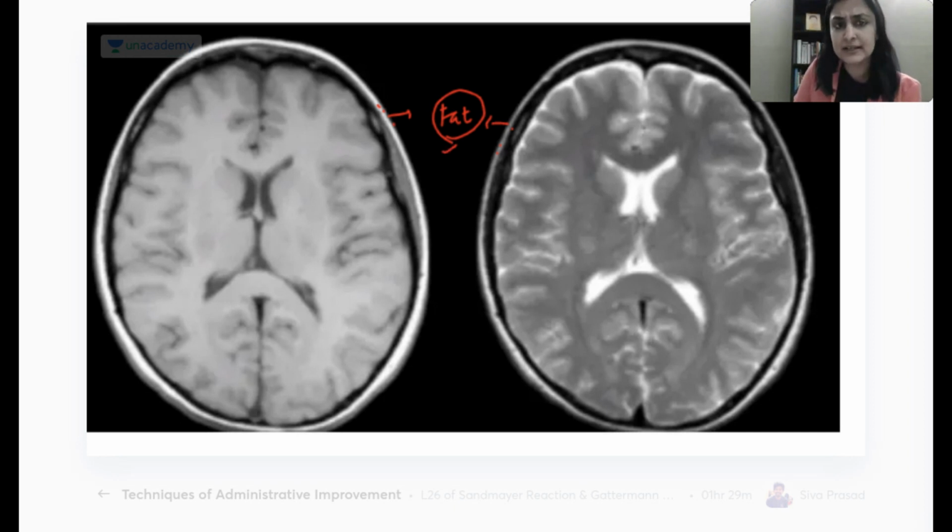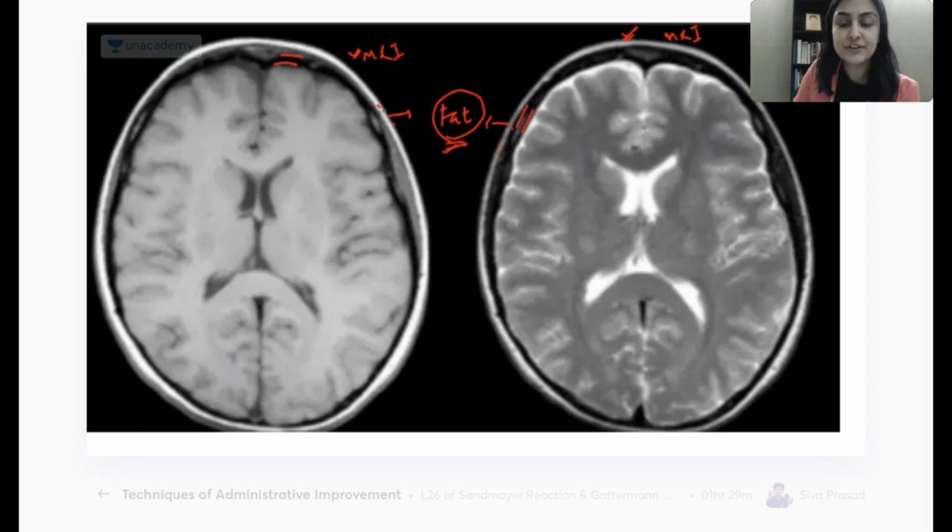Okay, I agree. Then we go to look at the bone, with which we were deciding that this is MR. So when I look at the bone here, how is it? It is black. Am I sure that this is MR? Yes, because bone is black. What about this image? In this image also bone is black. Can I be sure that this is also MR? Yes. So both of these are MR images because both of them have bone which is black. And one more thing I noticed, both of them will have fat which is white.